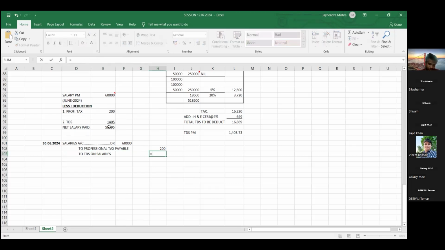TDS was 1,400. Friends, on 30th of June, this salary also we have not paid. On the last day we have not paid because we are going to pay this 58,395 in next month, in July month. So 58,395 is also not paid. Not paid means, friends, outstanding. Outstanding means liability. Liability always has credit effect.